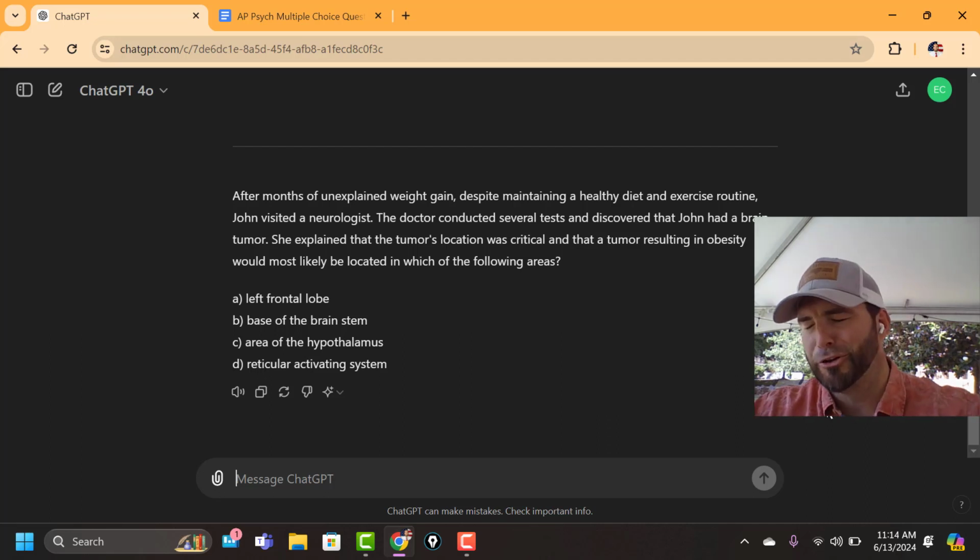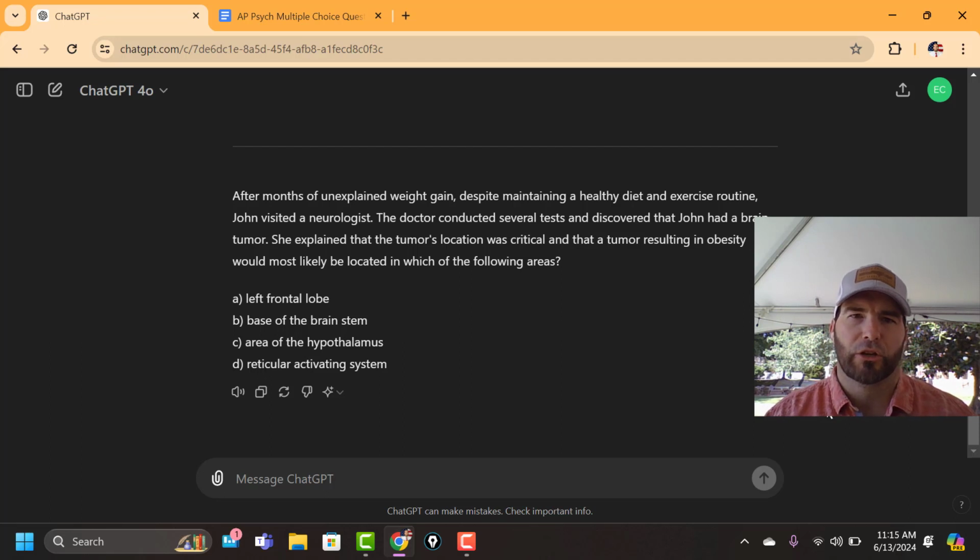Obviously, you've got to make sure everything's in scope. Things have changed here and there, but as far as the formatting, don't feel like you have to go burn all your old test questions, because using tools like ChatGPT can save you a lot of time having to do it all from scratch.